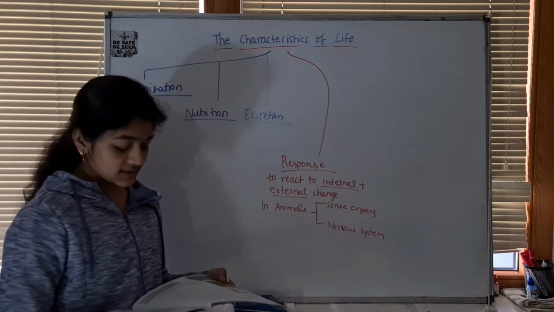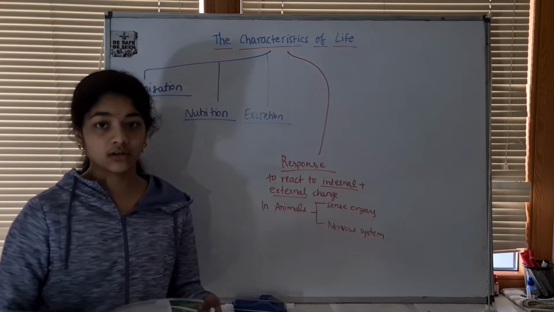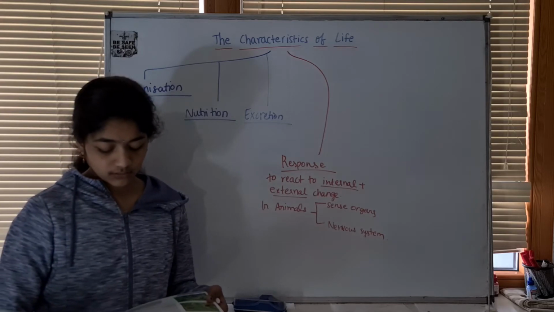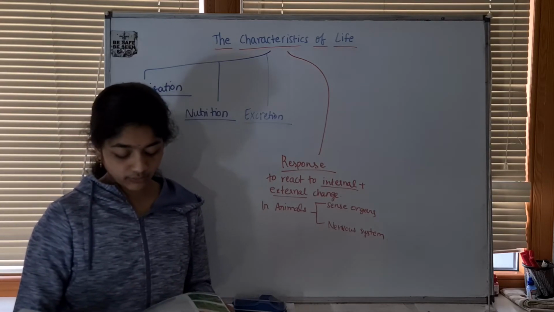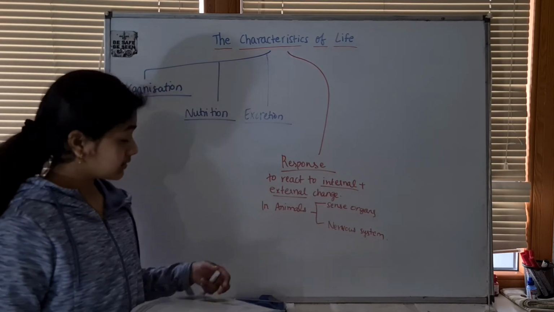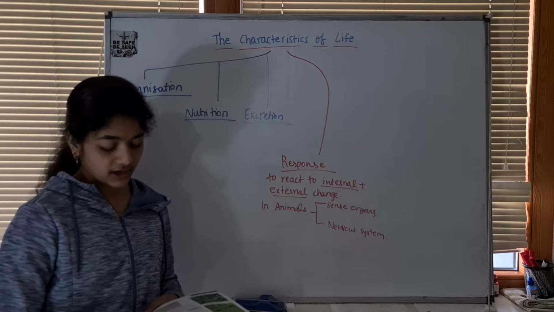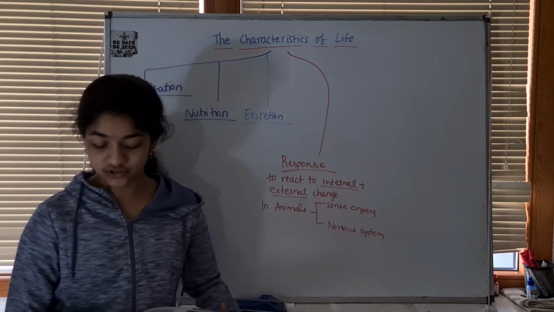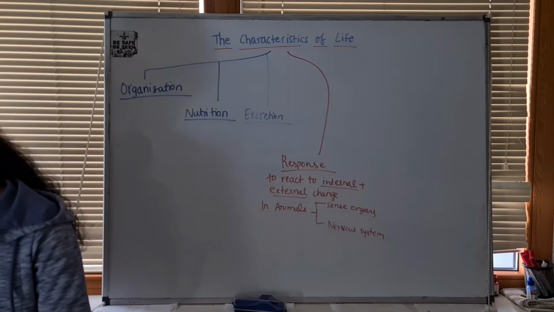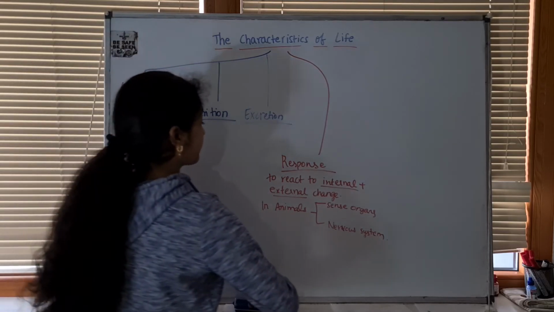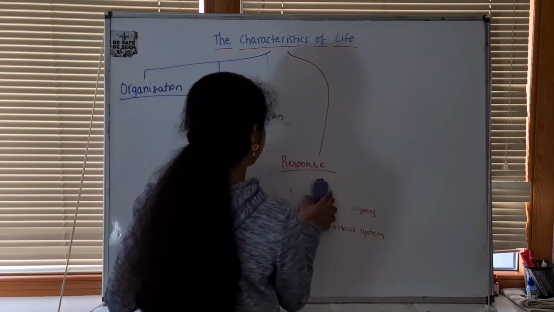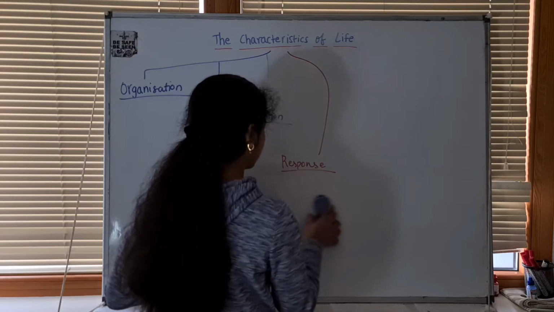So, nutrition is the getting or producing of food. Excretion is the removal of wastes. We already looked at that. Response is the ability of organisms to react to both internal and external change. The last characteristic of life is reproduction.